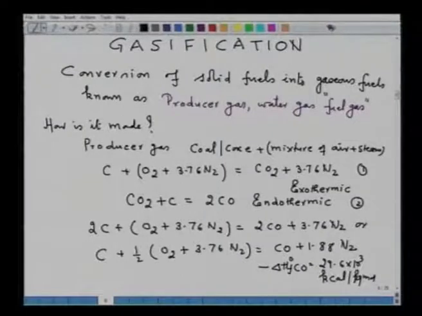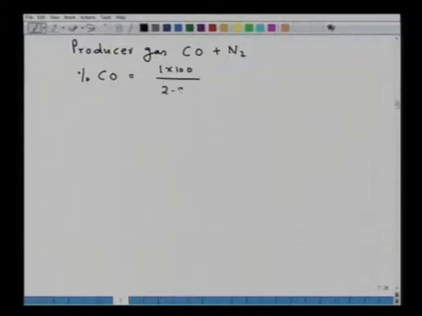So, according to equation 4, the producer gas consists of CO plus nitrogen. Now we can calculate the percentage CO, that is equal to 1 into 100 upon 2.88, where 2.88 is the total number of moles of the gas being produced.